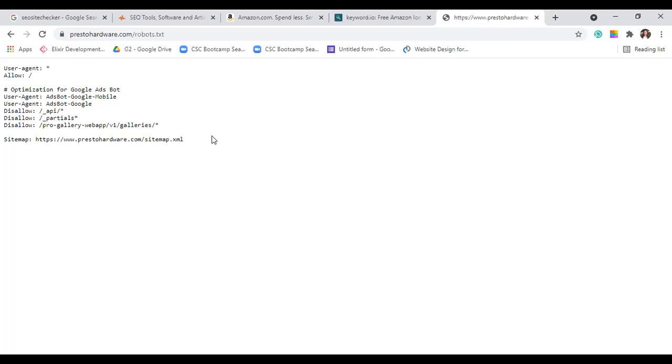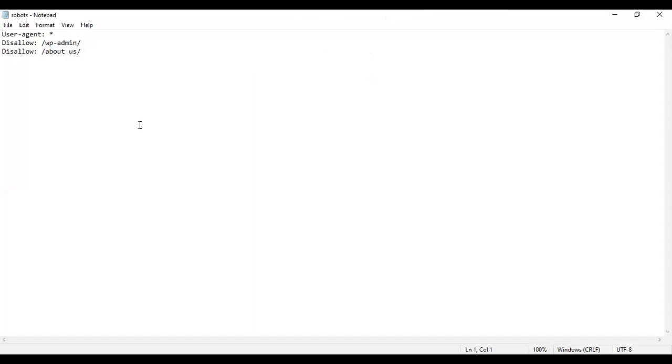Now, for example, it's a new website and you don't know how to do it, so you will copy this from here. I'll copy it and open this. As it was written, there'll be user agent star. And then, for example, if your website has an admin page on which people write in their credentials, or you also do not want your about us page crawled because there is some information, and if it gets out in the world, if it gets crawled, it may be misused.